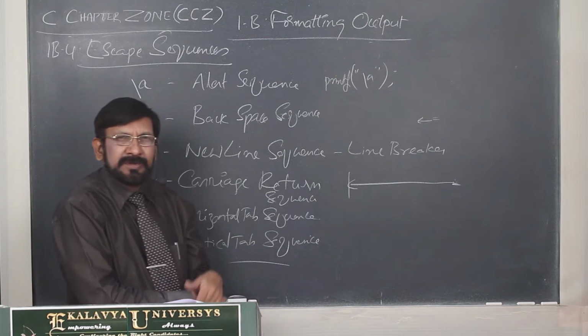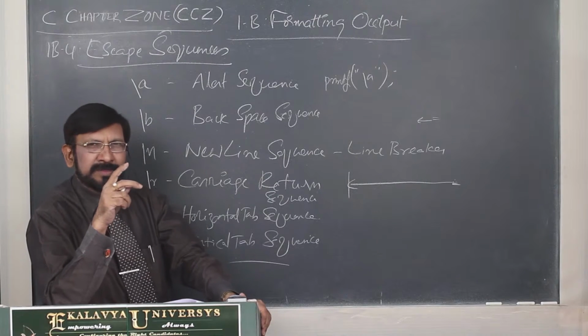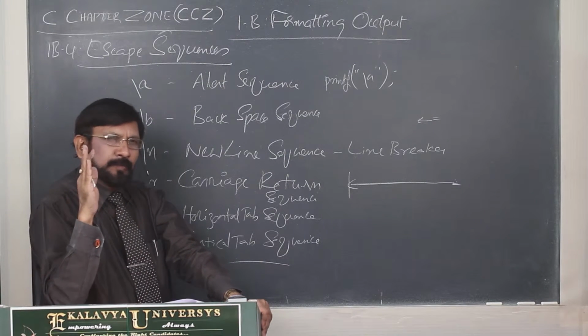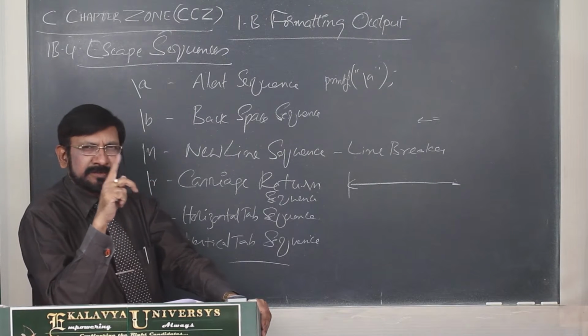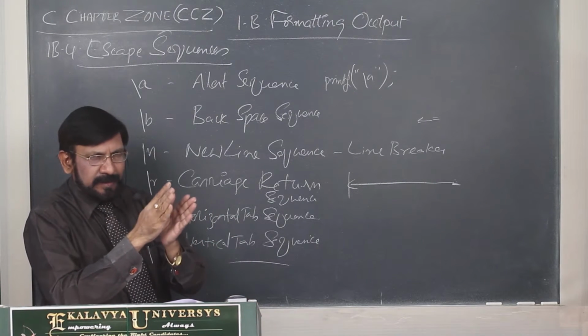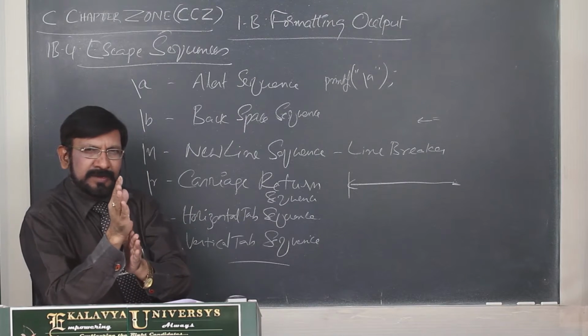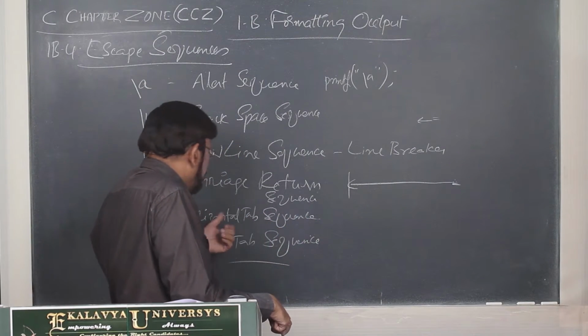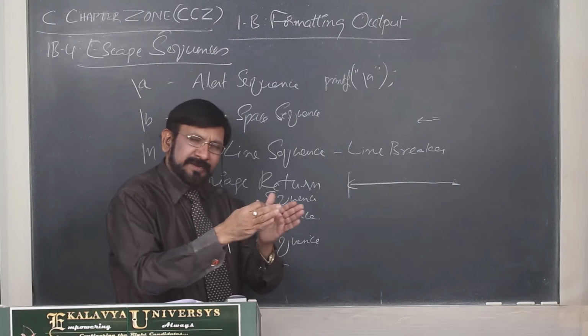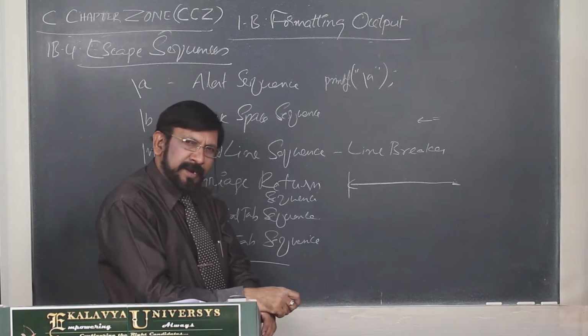And the horizontal tab sequence. Already I told you one thing: in order to format data, two operations you should learn. One is breaking data, the second one is placing data. For placing data, your horizontal tab is used. It creates a tab between two data items.